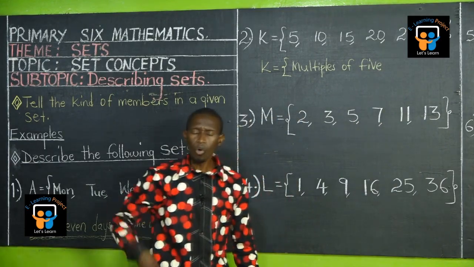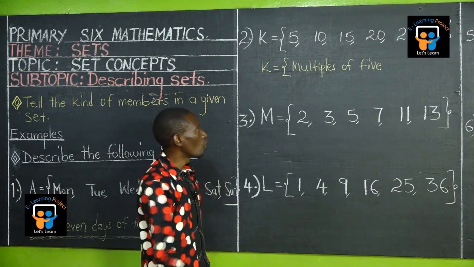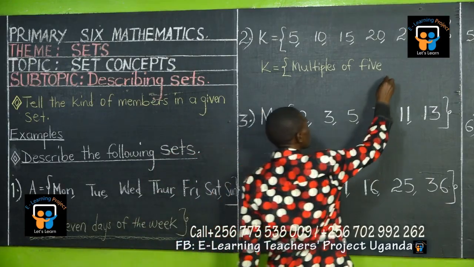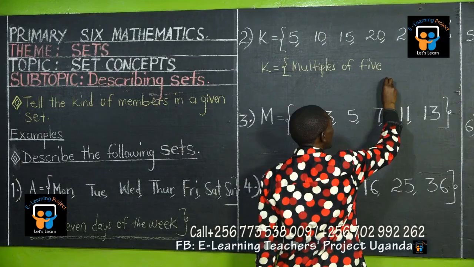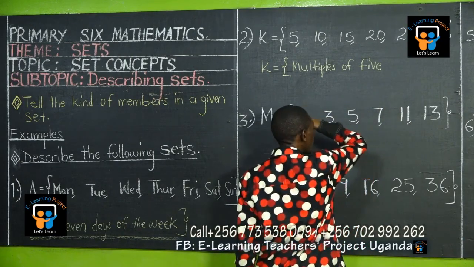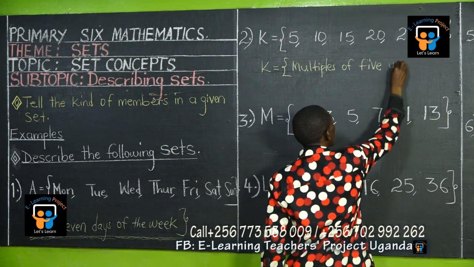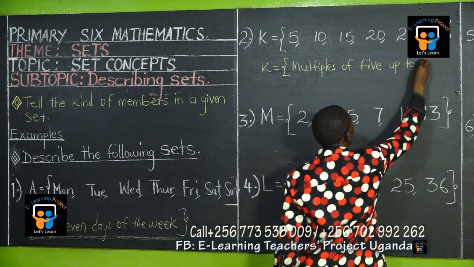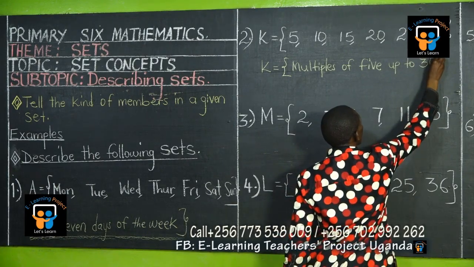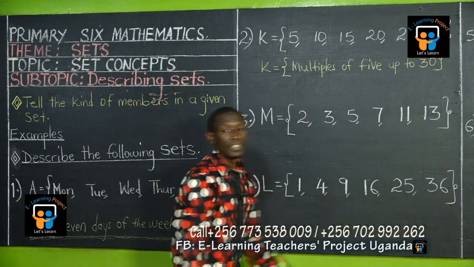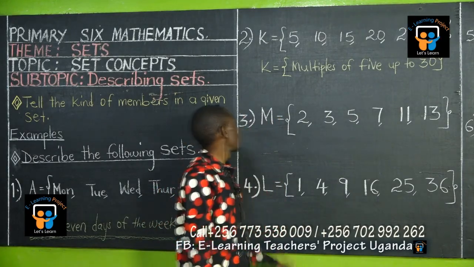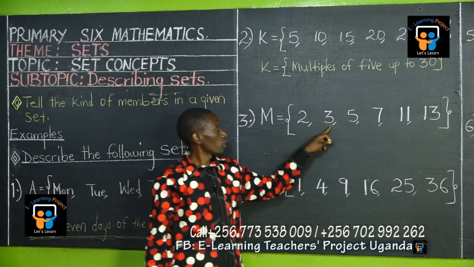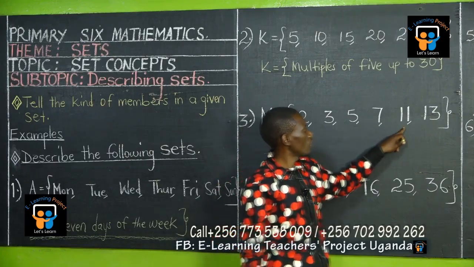Have we completed all the multiples of 5? No, we've stopped on 30, meaning multiples of 5 less than, multiples of 5 up to 30. You've not written all the multiples of 5. You come to this one, set M. Set M: 2, 3, 5, 7, 11, 13.